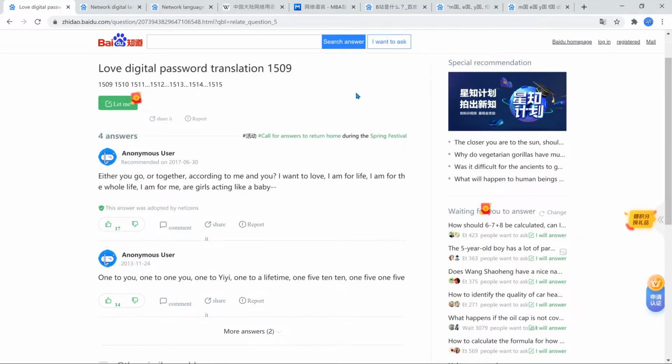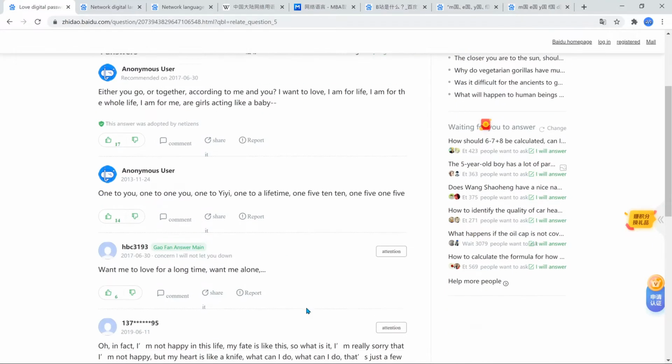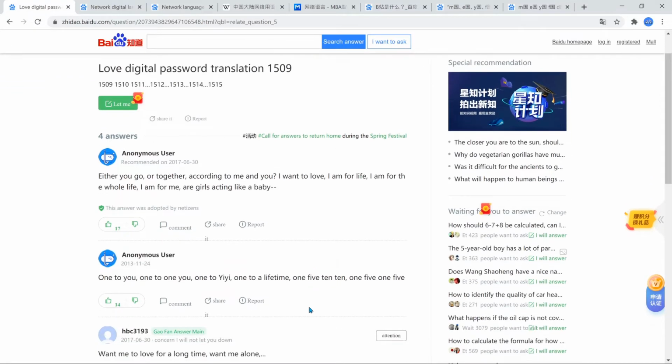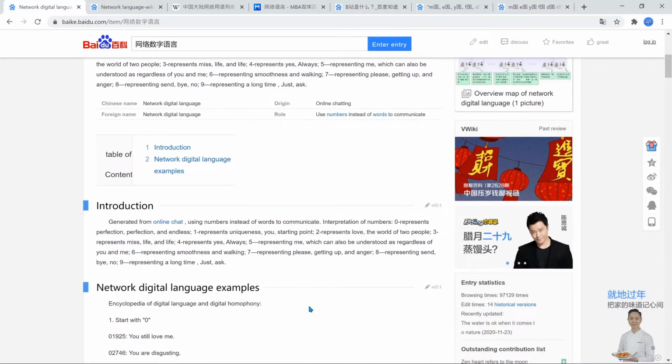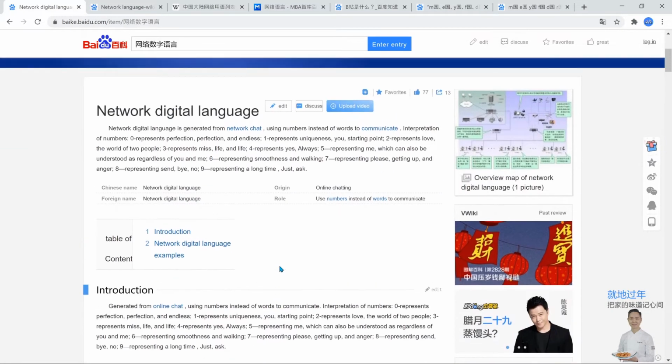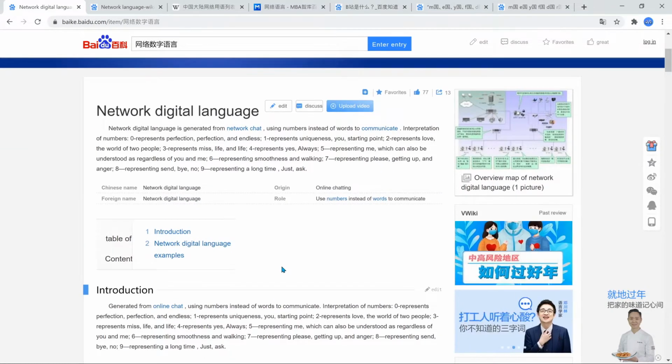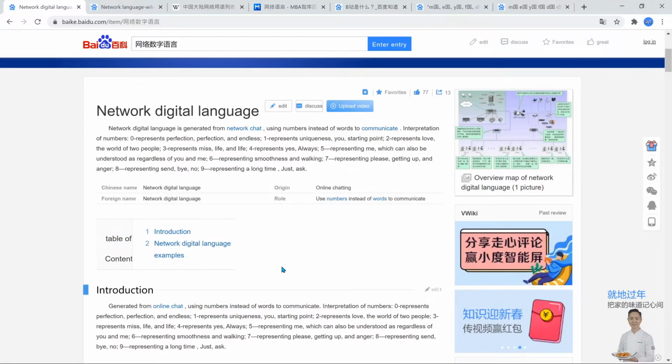So 1509 is some of the more contemporary internet language. I'll go over what that means in a little bit, but 1509 generally means something along the lines of you and me or something. I don't quite remember, but I'll definitely go over it in a little bit. A lot of it will start to make more sense later when I cover what the numbers mean. There's a video link to all this. Of course, it's in Chinese though, so I might link that if I can find it. It's also on Baidu. Very useful. That is just a short video on how the numbers work.